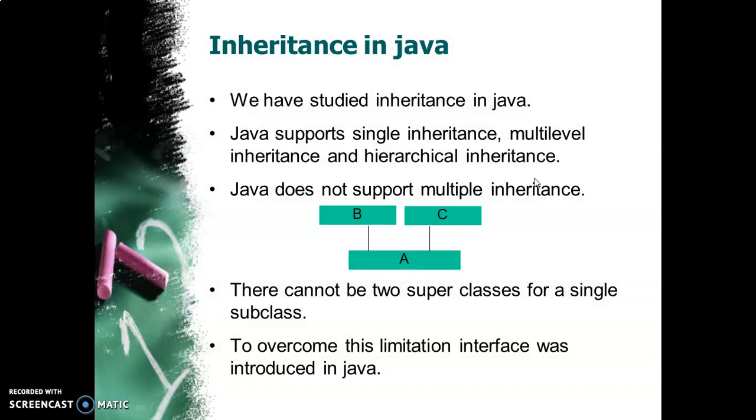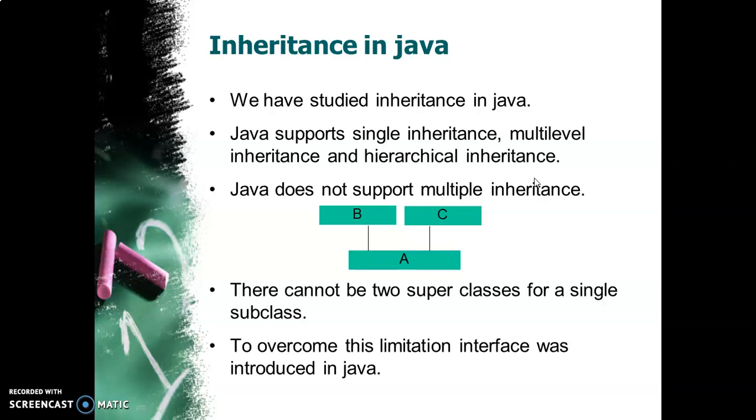We all know inheritance in Java. We have studied inheritance in Java. Java supports single inheritance, multi-level inheritance and hierarchical inheritance. We know that Java does not support multiple inheritance. That is, a particular subclass cannot have two superclasses.